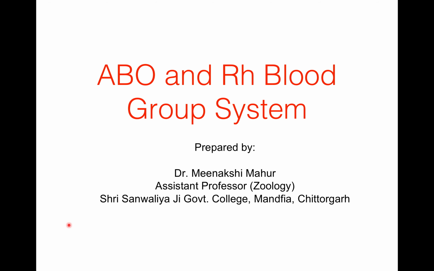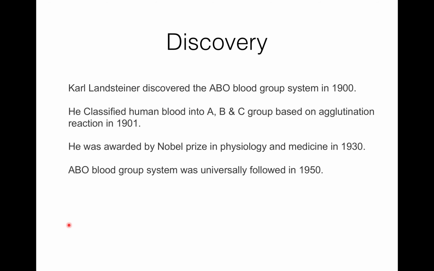Today, I am going to discuss the ABO and Rh blood group system. The ABO blood group system was discovered by Karl Landsteiner in 1900. He classified human blood into A, B, and C groups, based on the agglutination reaction, in 1901. He was also awarded the Nobel Prize in Physiology and Medicine in 1930. Then in 1950, the ABO blood group system was universally followed.